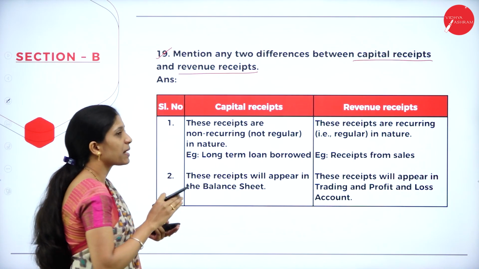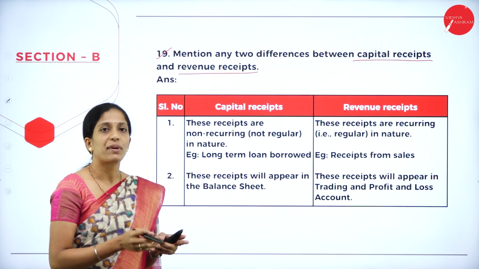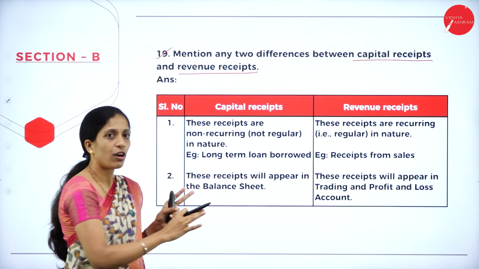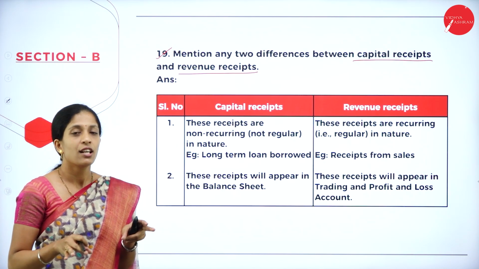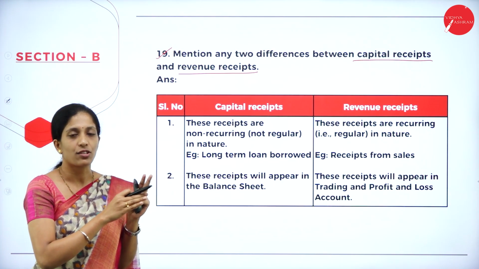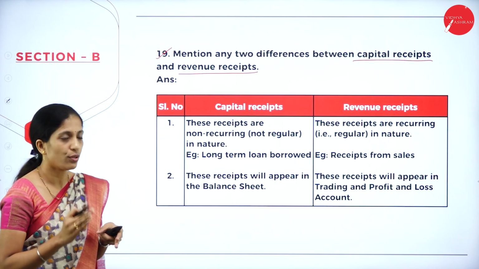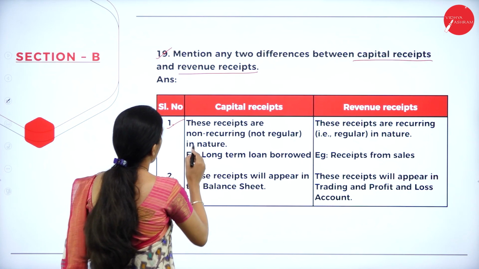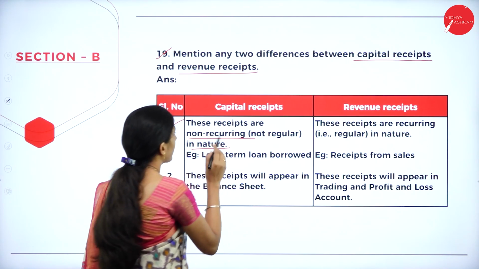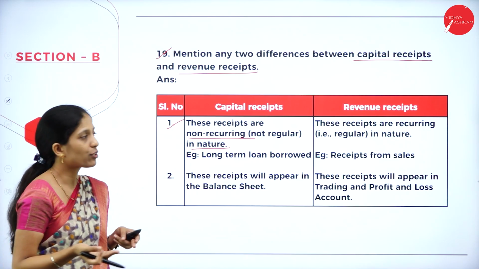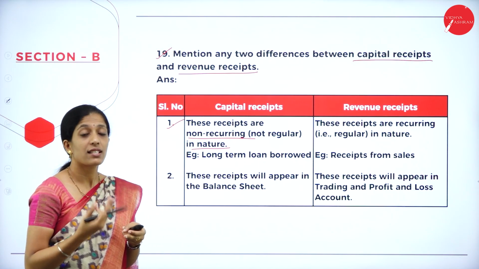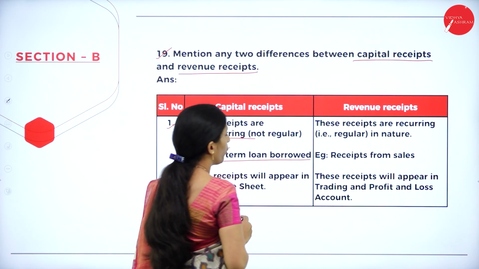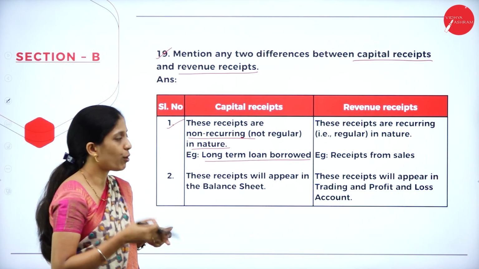Now here they have asked to mention any two differences between capital receipts as well as revenue receipts. So how can you answer? In order to make your answer sheet neat, draw the columns like this so that it will be very neat to look at. First, under capital receipts, these receipts are non-recurring, that is not regular in nature. I have already told you capital receipts means what? These are the receipts which are non-recurring in nature. Example, long-term borrowings, that is, long-term borrowed funds.